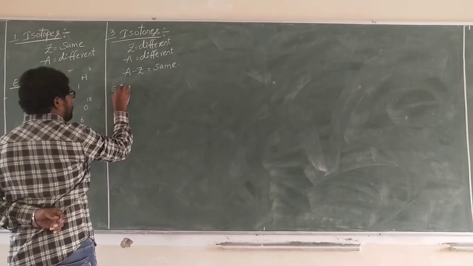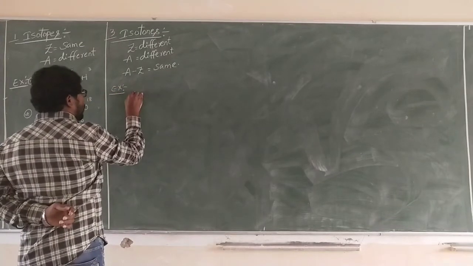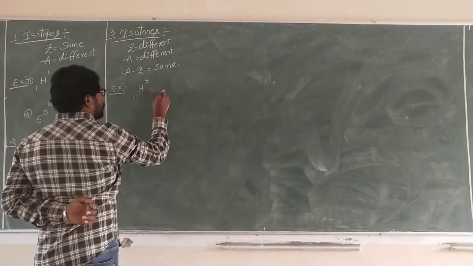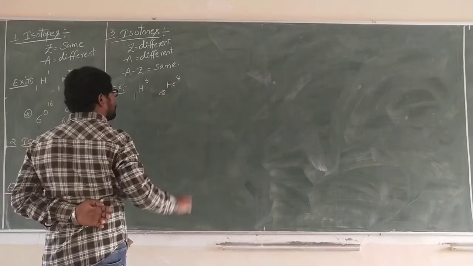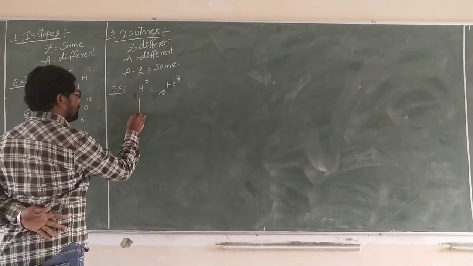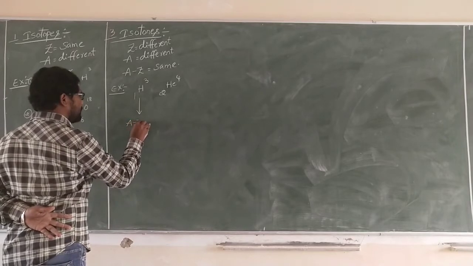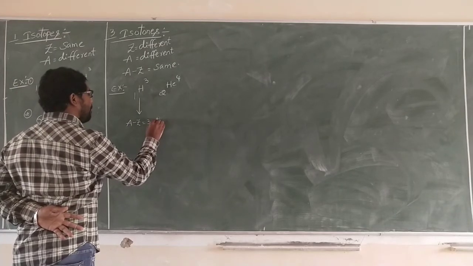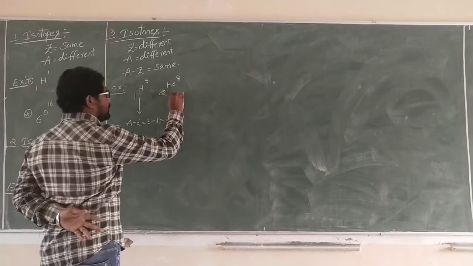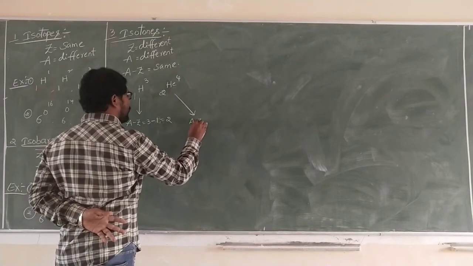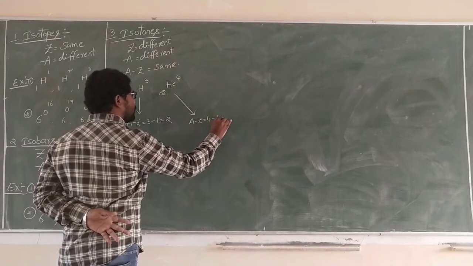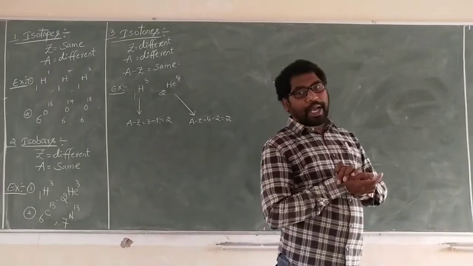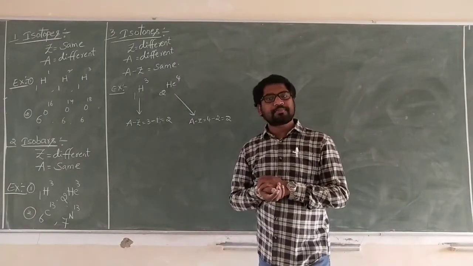Example: 1H3, 2 helium 4. In this one, A minus Z, 3 minus 1 is 2. In this one, A minus Z, 4 minus 2 is equal to 2. That is called isotones.